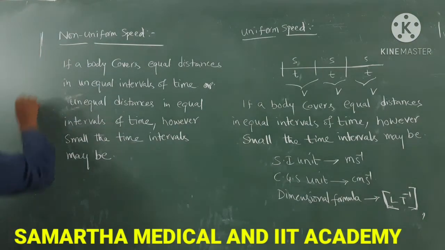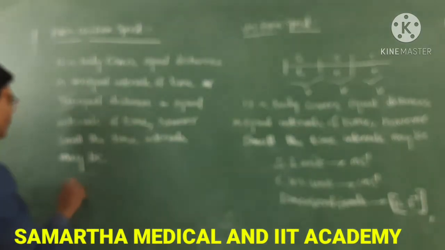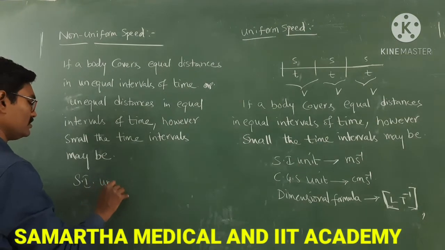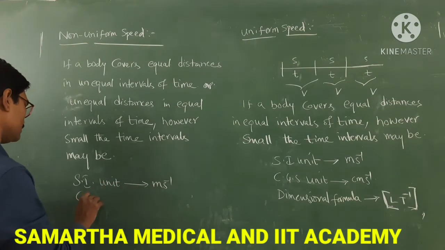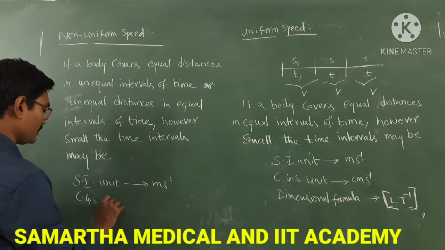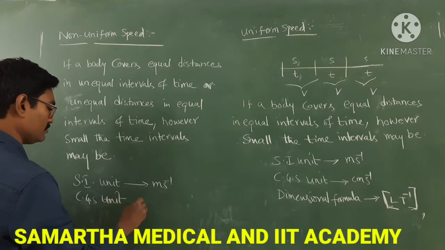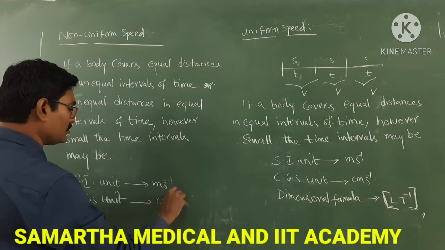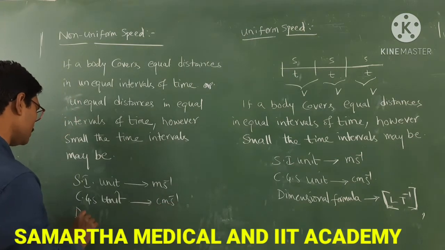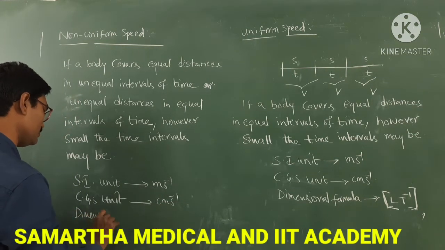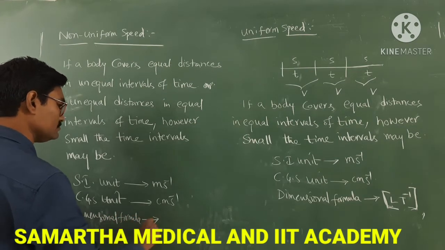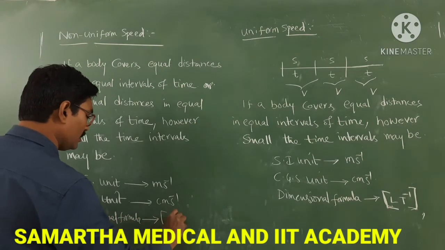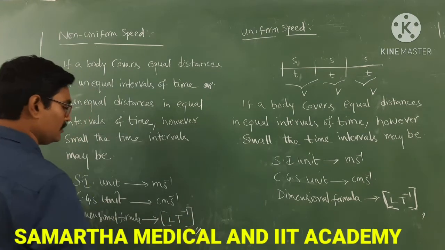And for this also the same SI unit, meter per second, CGS unit centimeter per second, and dimensional formula L T power minus 1.